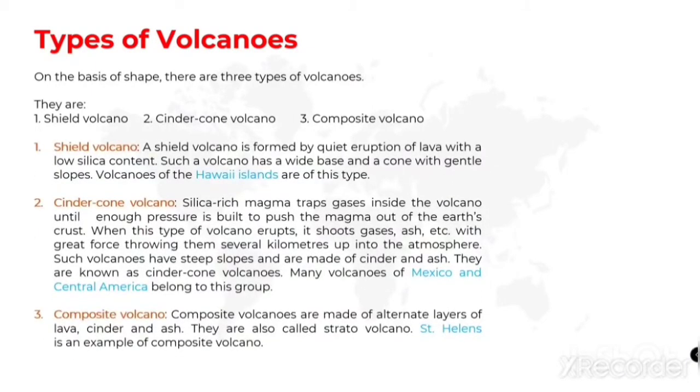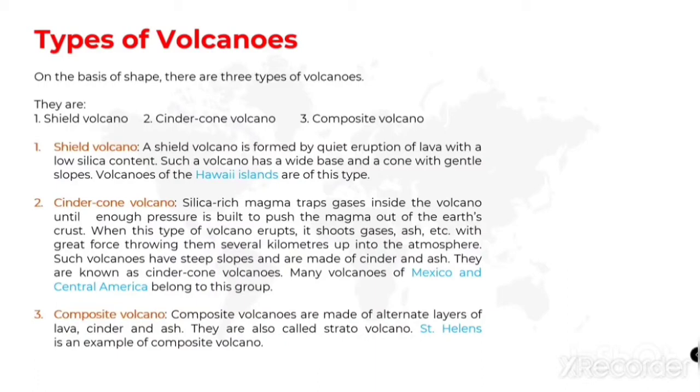A shield volcano is formed by a quiet eruption of lava with a low silica content. I already told you, if the silica content is very low, it can flow easily, because if the silica content is low, the water content will be high, so it can easily flow.